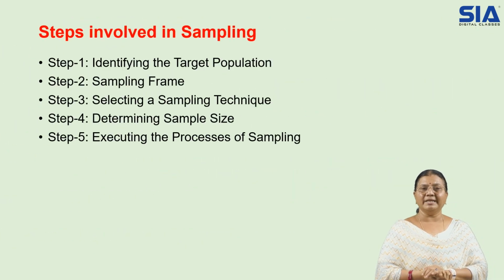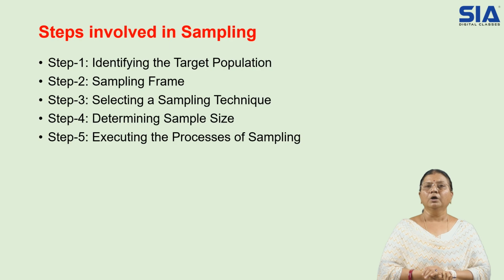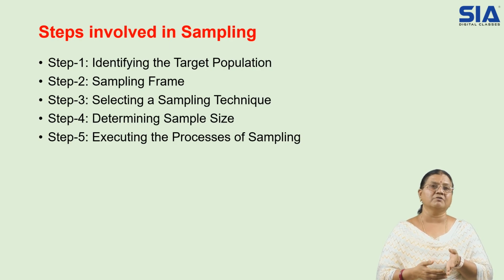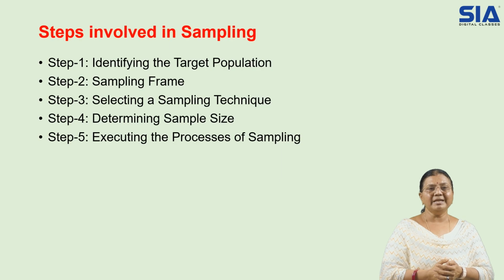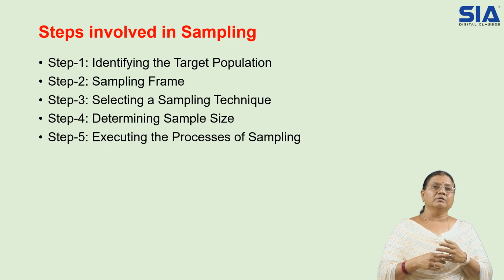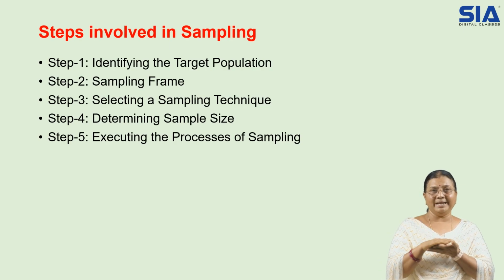Then the steps involved in sampling. When we are trying to do sampling, the process of selecting the sample, we should follow some steps. Step 1 is identifying the target population. First of all, we should identify what the population is, the population of my product.